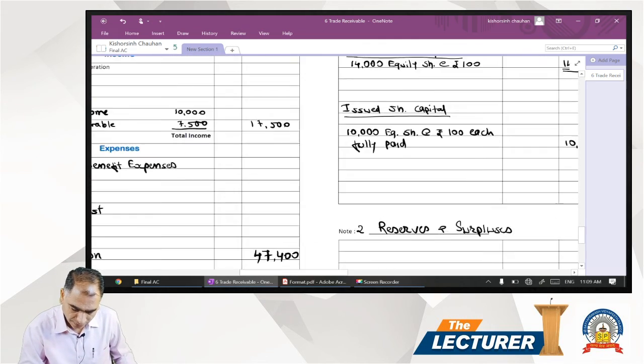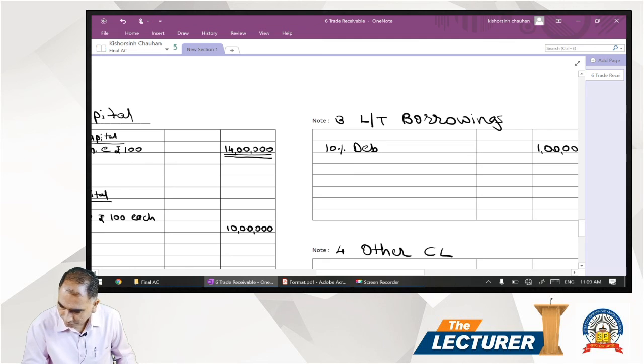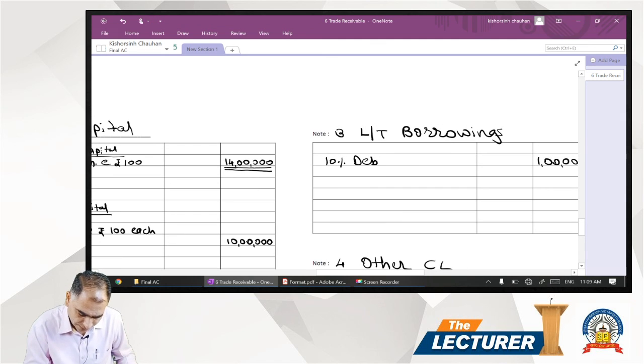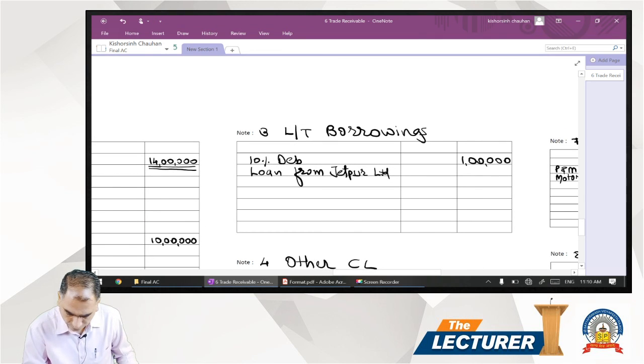So schedule number 3 and note number 3. Loan from Jaipur Limited. So it is 1,40,000.